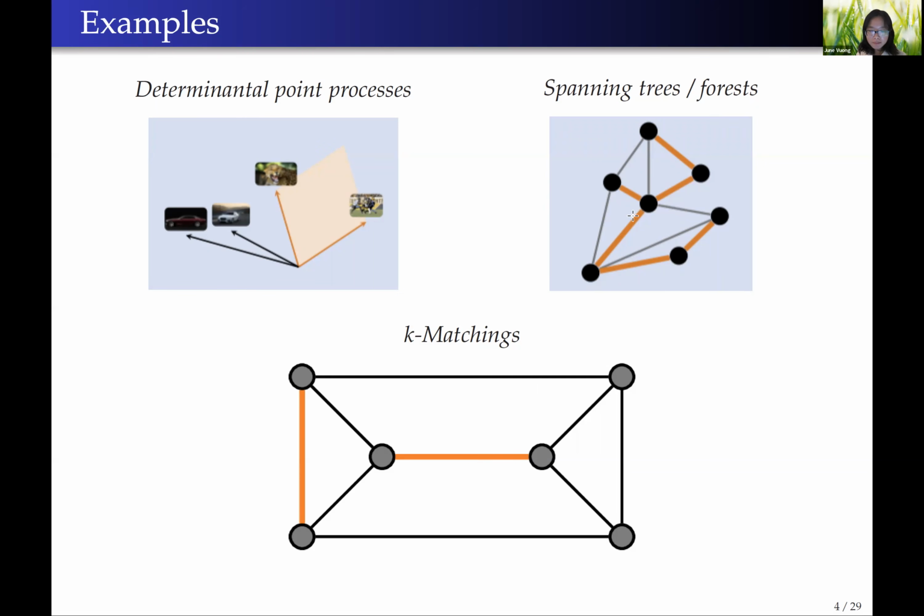A k-matching is a set of k edges where no two edges share the same endpoint. So here in this picture, the orange edges form a two-matching. And this graph is also a planar graph, meaning that we can draw this graph on the page without any crossing edges.